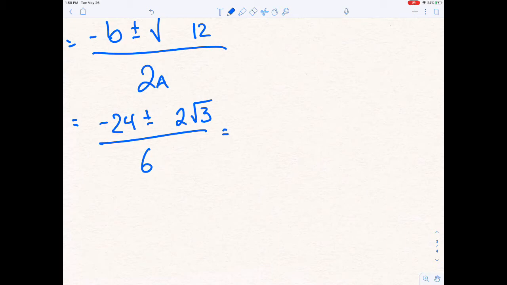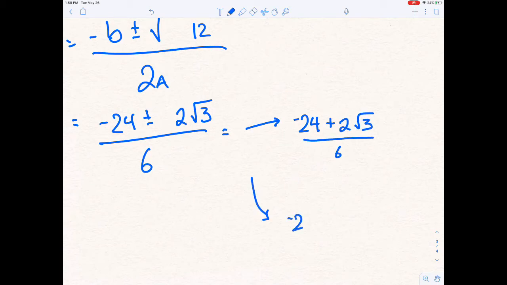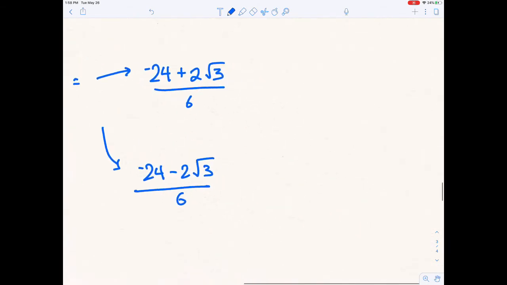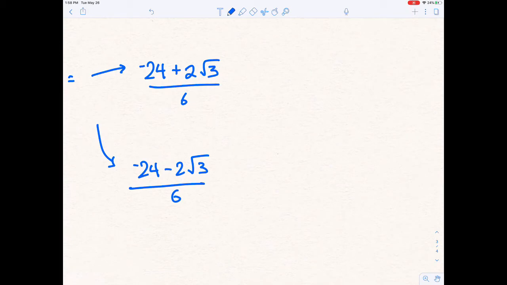Now I'm going to go ahead and give you the two different answers. Negative 24 plus 2 roots of 3 over 6, and negative 24 minus 2 roots of 3 over 6. And both of these might have a little bit of canceling out, so let's go ahead and see what we can do here. When I go to cancel, one thing that I have to keep in mind is that if I'm going to cancel, I know they have a common 4, but these do not have a common 4. I'm not personally real inclined to do that.